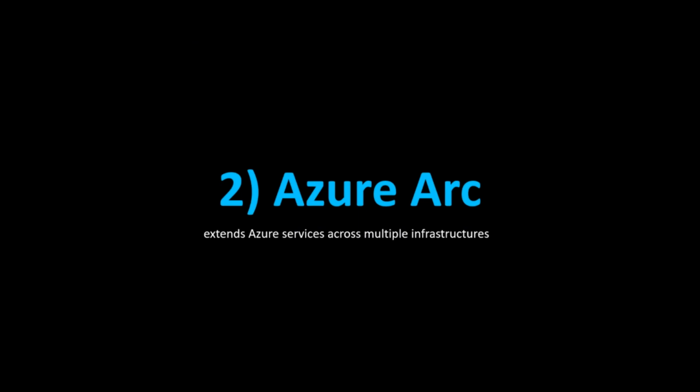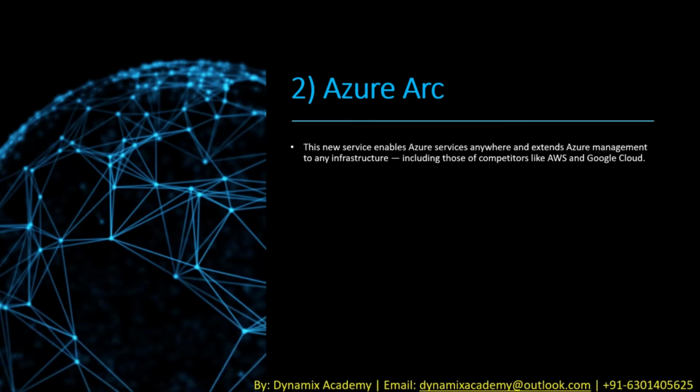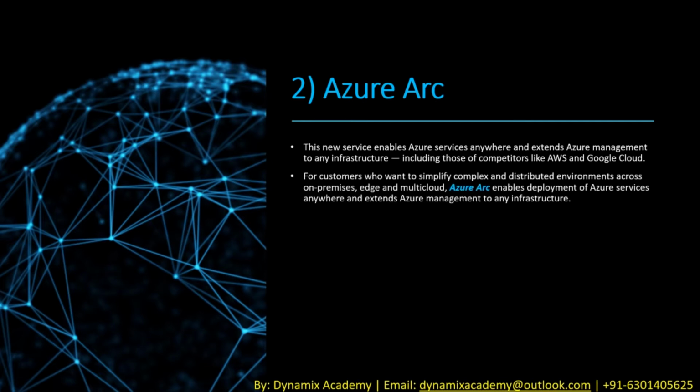Number 2, Azure Arc extends Azure services across multiple infrastructures. This new service enables Azure services anywhere and extends Azure management to any infrastructure, including those of competitors like AWS and Google Cloud. For customers who want to simplify complex and distributed environments across on-premises, edge, and multi-cloud, Azure Arc enables deployment of Azure services anywhere and extends Azure management to any infrastructure.